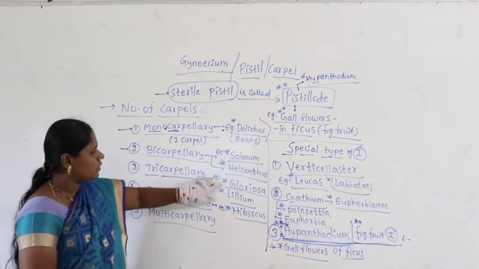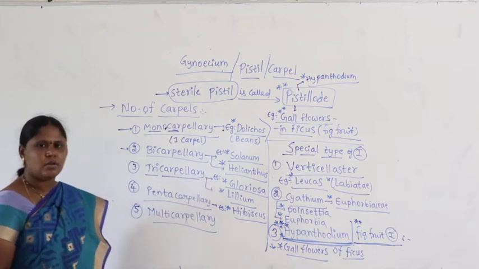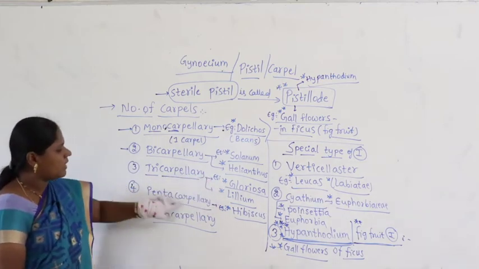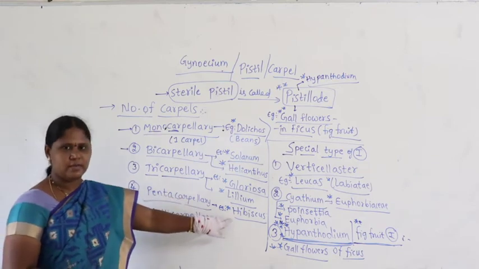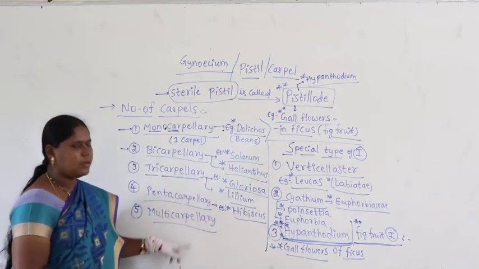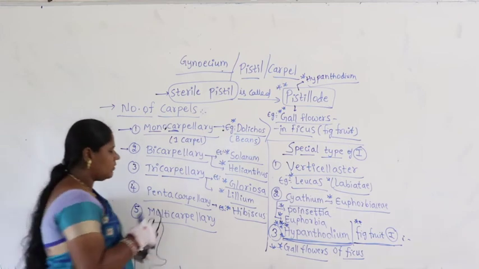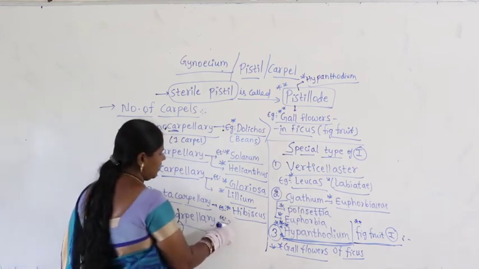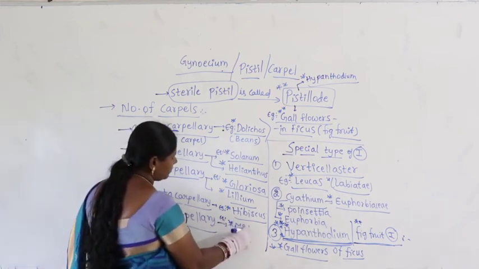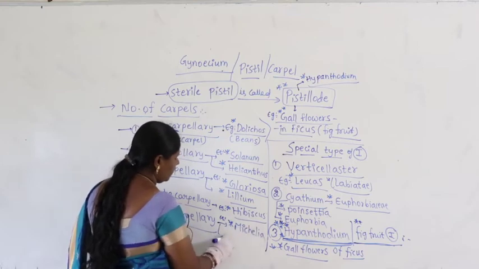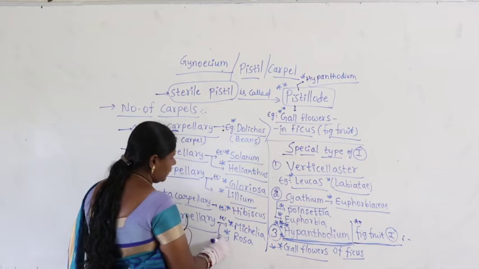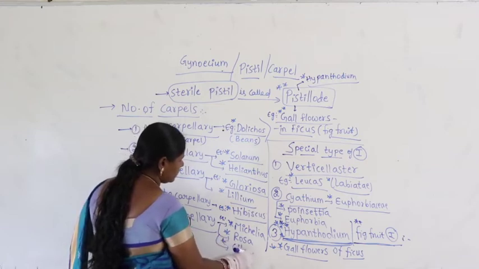Tricarpellary means Gloriosa, Lilium. Pentacarpellary is found in hibiscus. Multicarpellary means many carpels, for example Michelia, and then Rosa indica, that is rose flower, and including citrus.